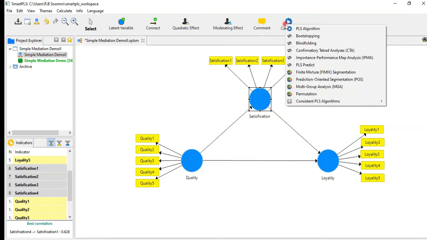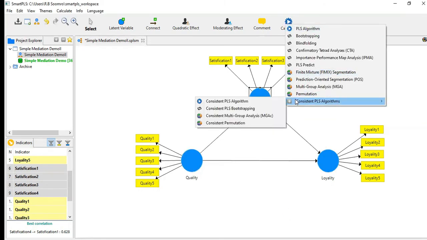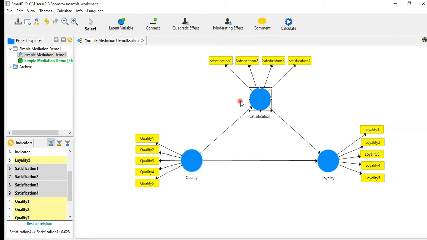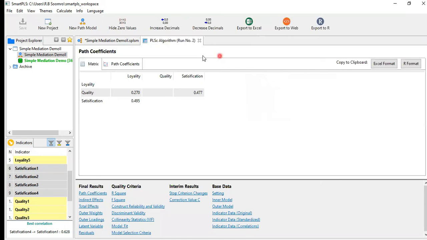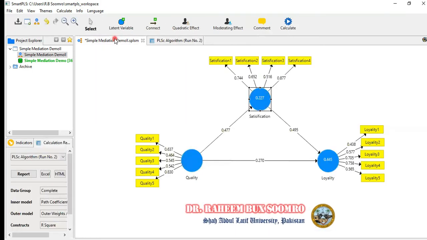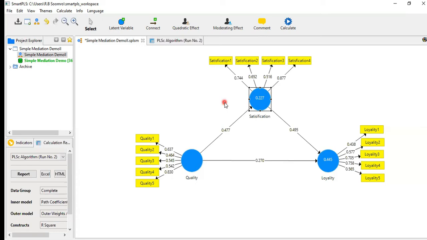Now we have to run the PLS algorithm. Again, these are all reflective. That's why we should prefer the consistent PLS algorithm. Okay, click it. Just start calculations. Now results are available. Okay, and apart from this one, I also want to check whether these relationships, like the 0.477, 0.495, and 0.27, are significant or not.